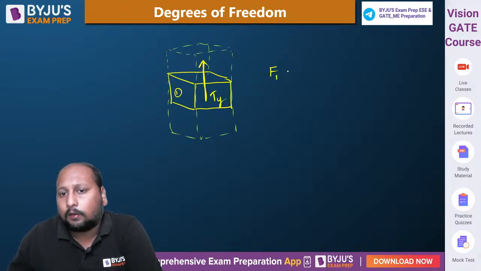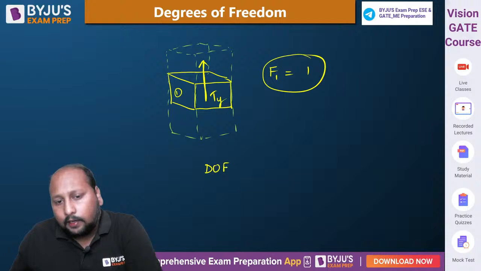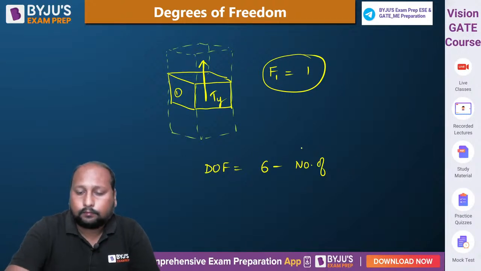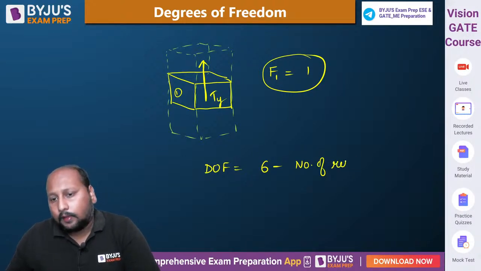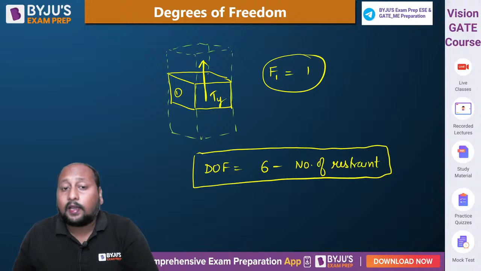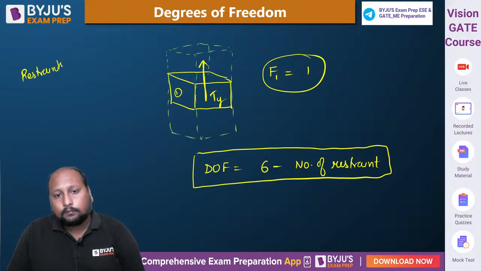So I can see the degrees of freedom of this, let's say this is block number 1. The degree of freedom of this block number 1 is equal to, how did we get this? We can say the degree of freedom is equal to 6 minus number of constraints, or number of restraints. In this particular example we are actually having 5 restrictions.